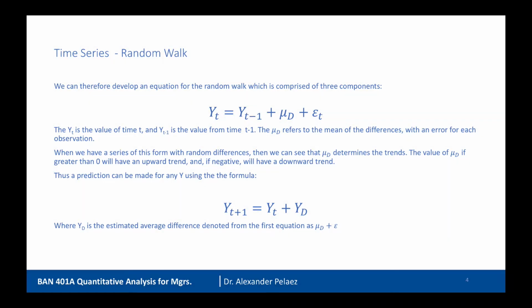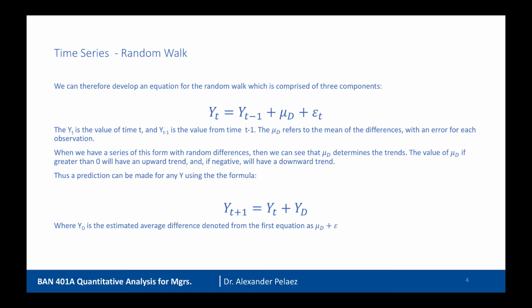So we can develop an equation for the random walk, which is comprised of 3 components. So y of t is equal to y of t minus 1 plus the average of the difference plus some error term. So y_t is the value at time t, y_(t-1) is the value from time t minus 1. The mu_d is the mean of the differences with an error for each observation. What we then have is a series of this form with random differences. You can see that mu_d determines the trend. The value of mu_d, if it's greater than 0, will have an upward trend, and if it's negative, it will have a downward trend.